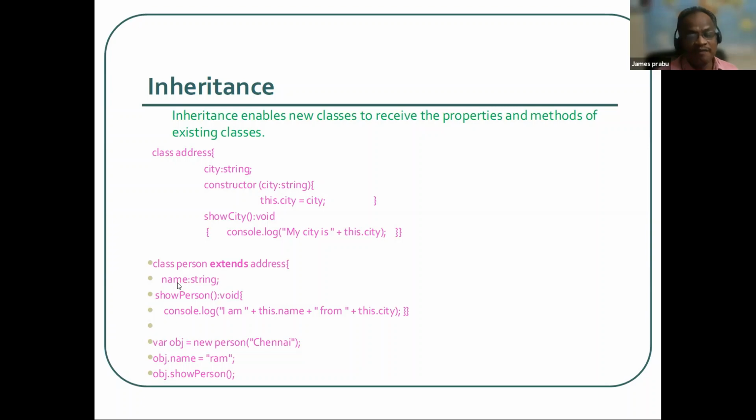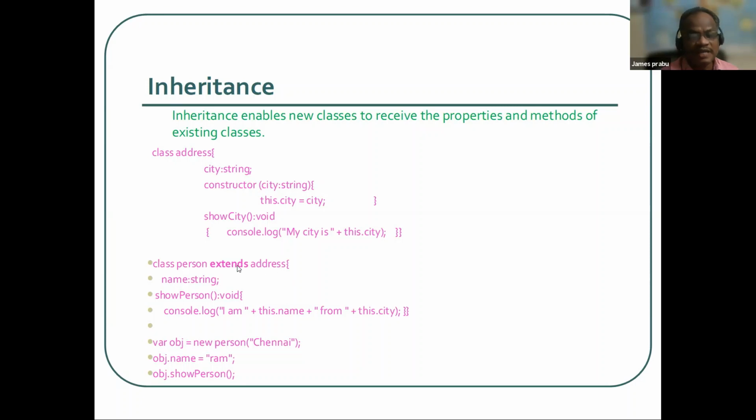Otherwise, what would we need to do? See here what is happening in the child class. Here we have name, and showPerson is one method. Here we are displaying I am, what we are passing, Ram, from which city. They are passing that city, but you can see in this class there is no city. We have only created the name. Then how did we get the city?